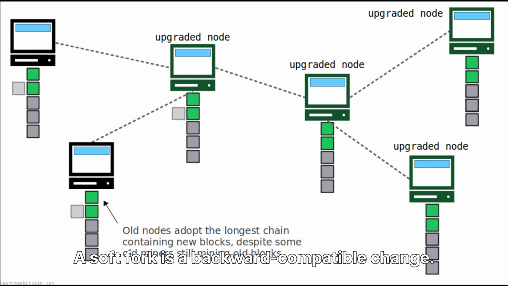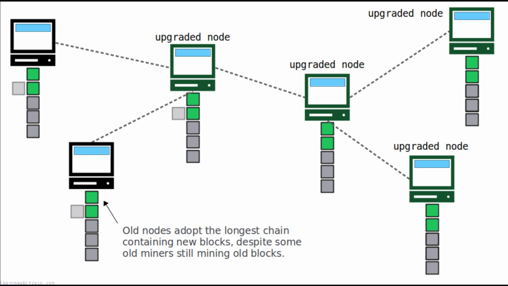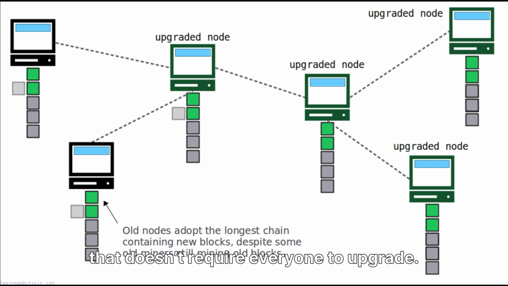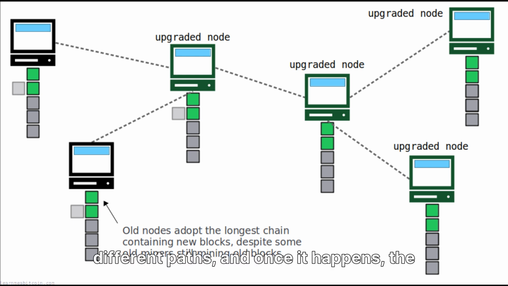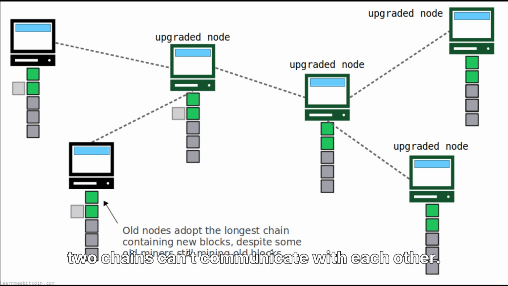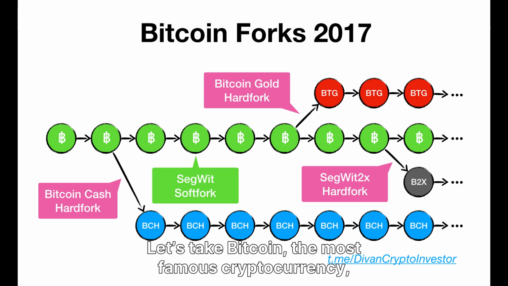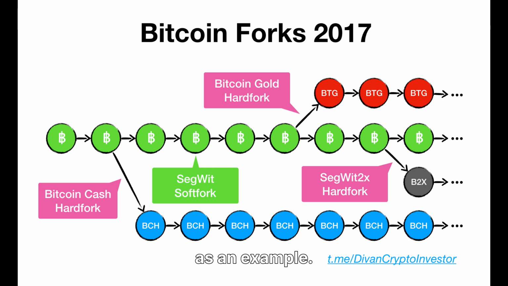A soft fork is a backward-compatible change. Think of it as a software update that doesn't require everyone to upgrade. A hard fork, on the other hand, is a bigger deal. It's like splitting the road into two different paths, and once it happens, the two chains can't communicate with each other. Let's take Bitcoin, the most famous cryptocurrency, as an example.